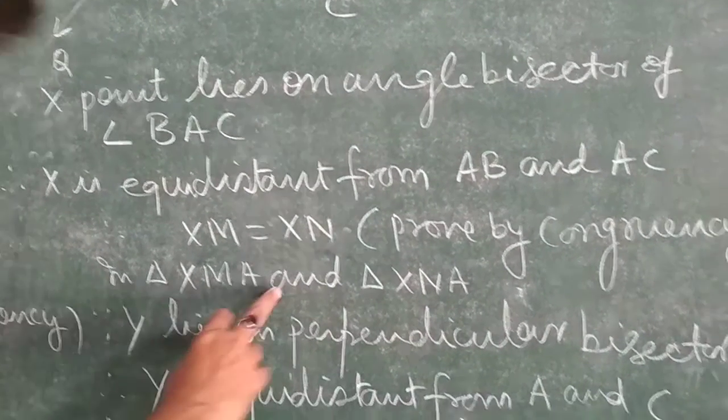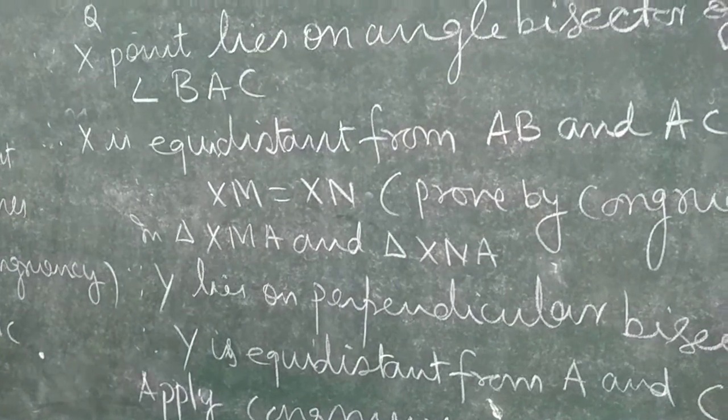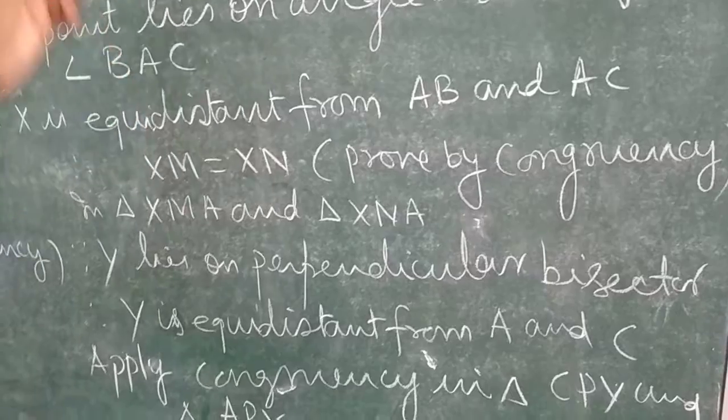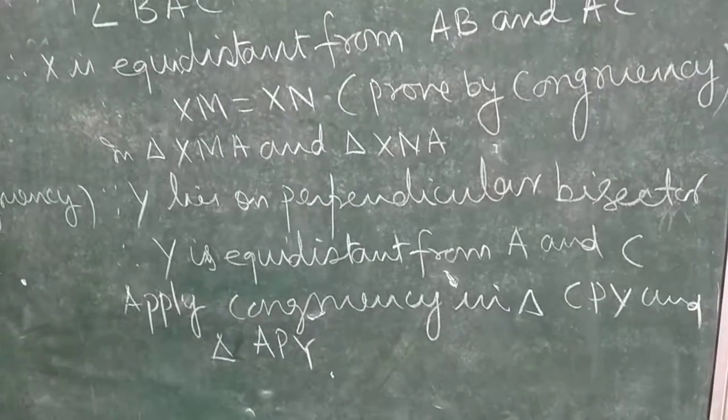In triangle XMA and triangle XNA, you can take. Now, Y lies on the perpendicular bisector. You see, this is the Y point. Therefore, Y is equidistant from A and C. Now, apply the congruency condition by making the construction.